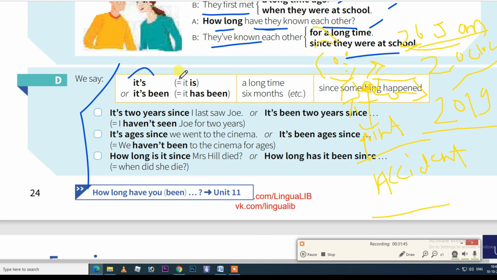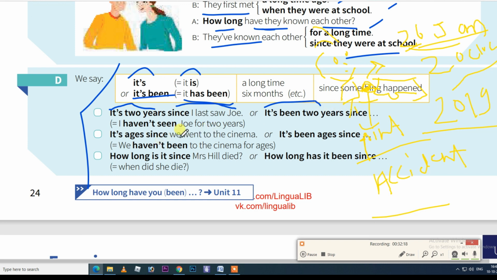"It's" means "it is," and if somebody says "it's been," it means "it has been." Here something is allowed. You can say, "It's 2 years since I last saw Joe." It means the last time you saw Joe was 2 years back. Now you are saying that it is 2 years. So either you can say "it's 2 years," or you can say "it's been 2 years." You are allowed.